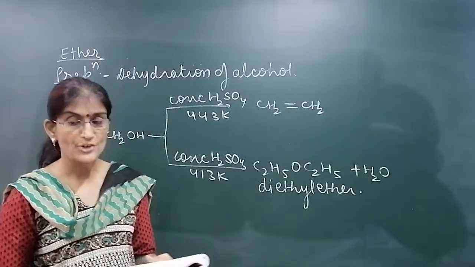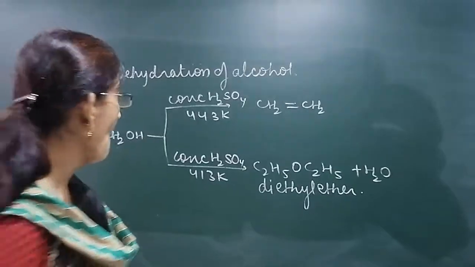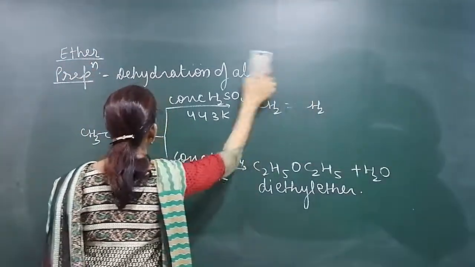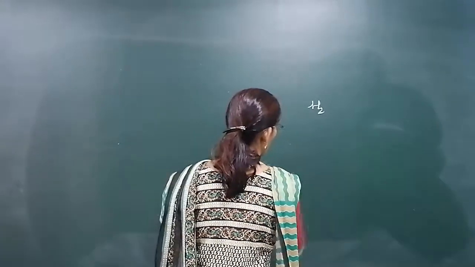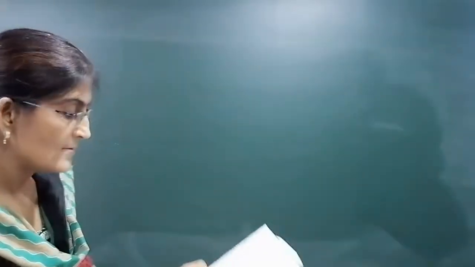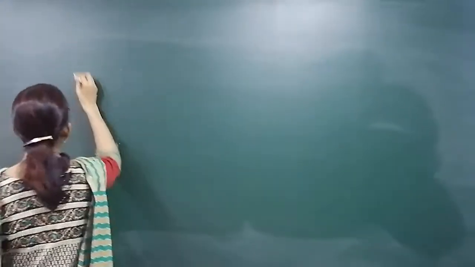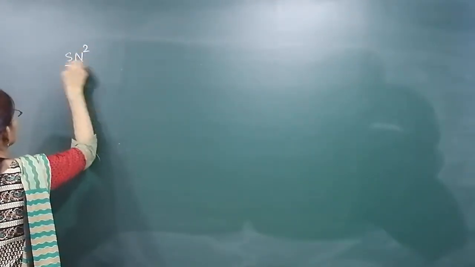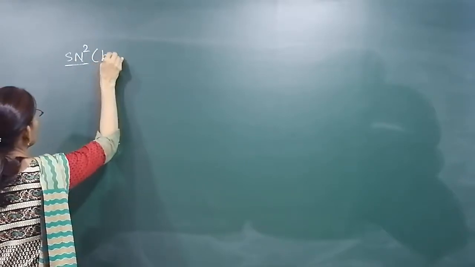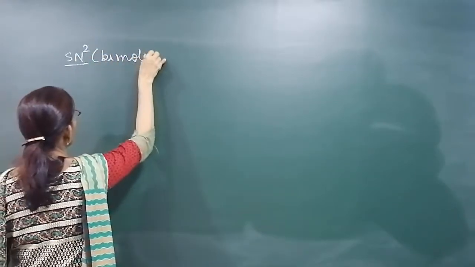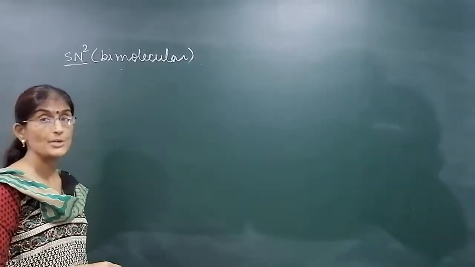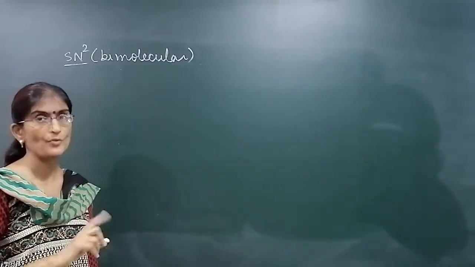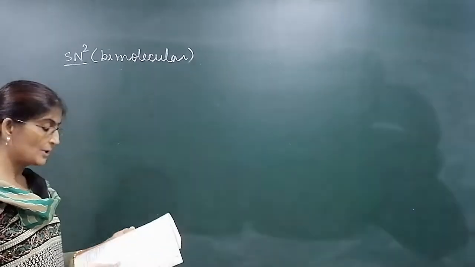Now we'll see the mechanism of this reaction, how the ether is produced. There is a three-step mechanism. It is a type of SN2 reaction, bimolecular nucleophilic substitution reaction, for diethyl ether formation from alcohol. How is it produced?